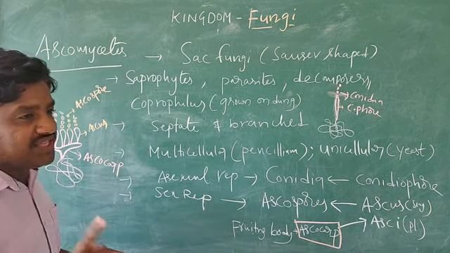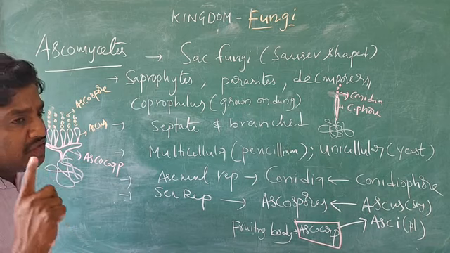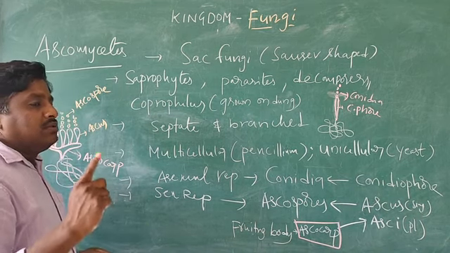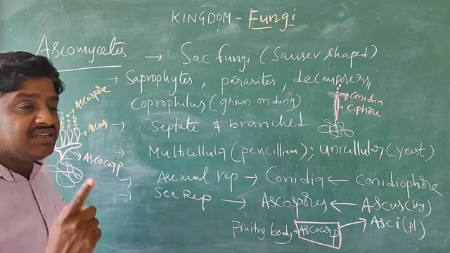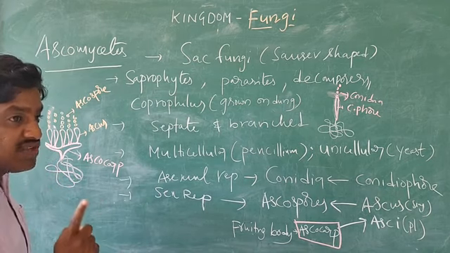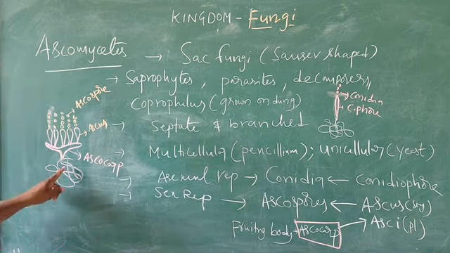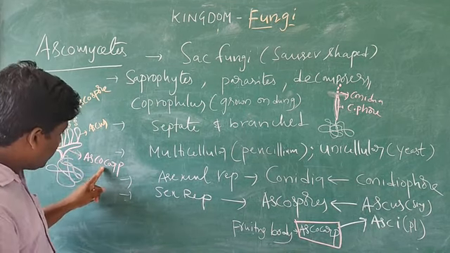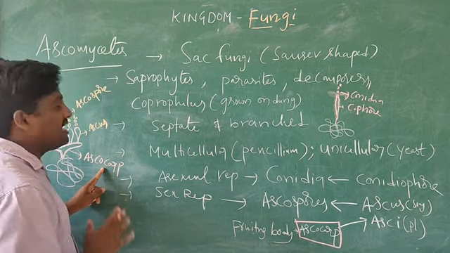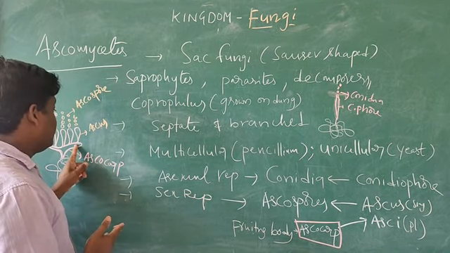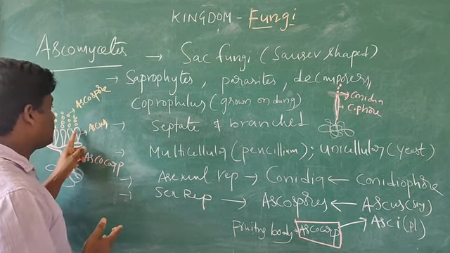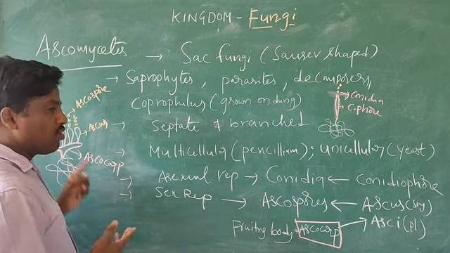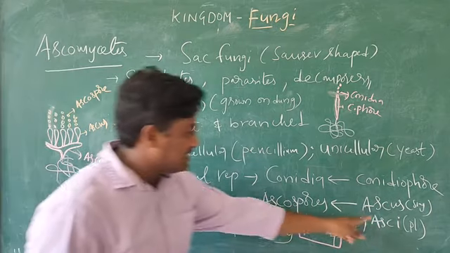And during the process of sexual reproduction, every fungal group, the organism forms distinct structures, what you call the fruiting bodies. So the mycelium can form this fruiting body. Such a fruiting body, what do you call it? So this is the ascomycetes ascocarp. This ascocarp produces the ascus, singular ascus. All together we call it asci.